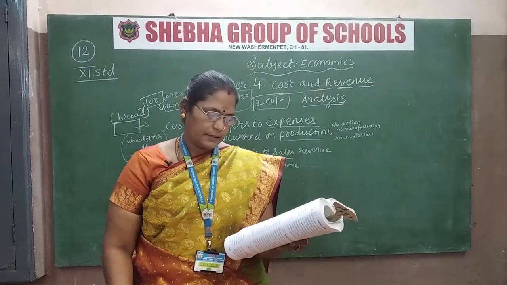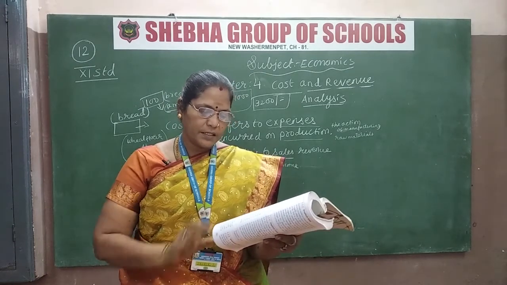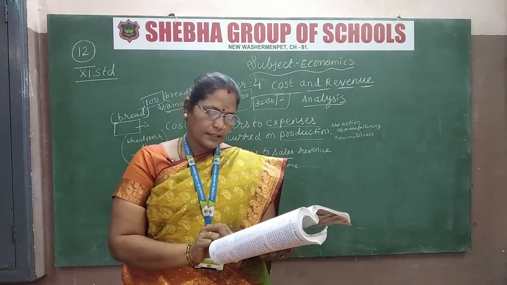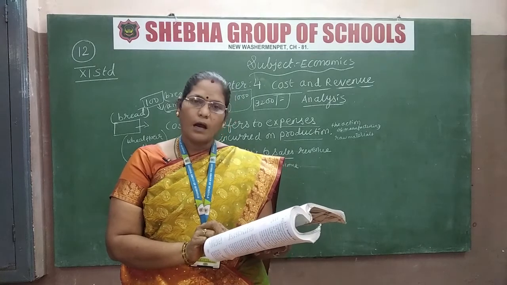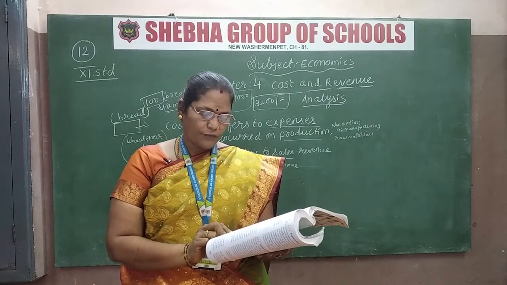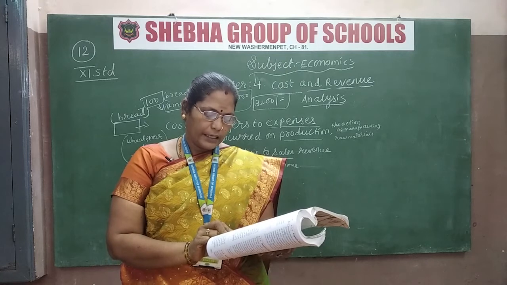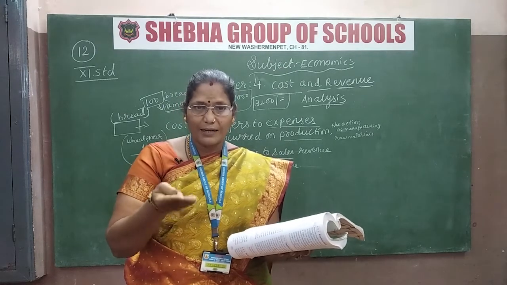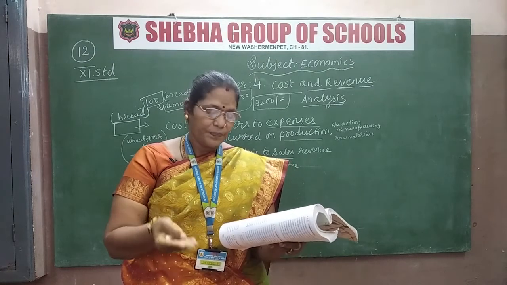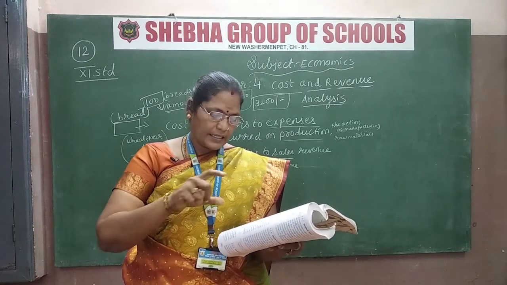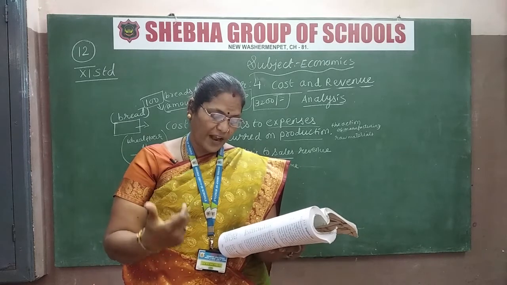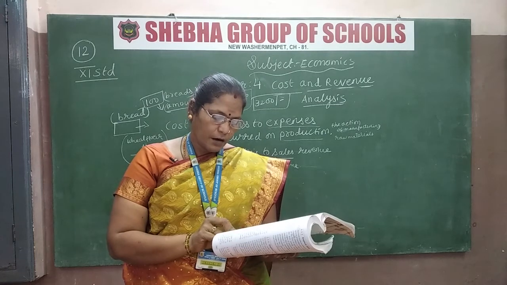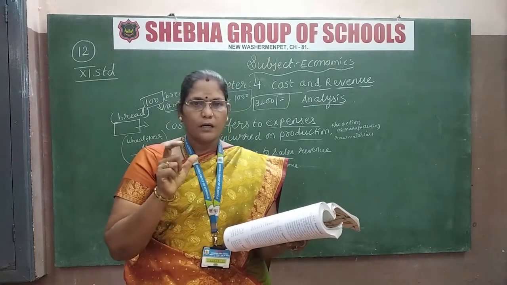Cost analysis. Cost refers to the total expense incurred in the production of a commodity. Cost analysis refers to the study of the behavior of the cost in relation to one or more production criteria, namely, first they will see whatever product they are selling, how many grams it is, the weightage. Then the output, then the scale of production, the price of factors and economic variables. The functional relationship between cost and output is expressed as the cost function.